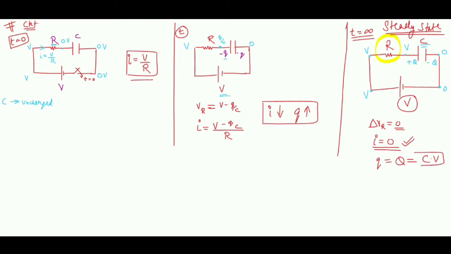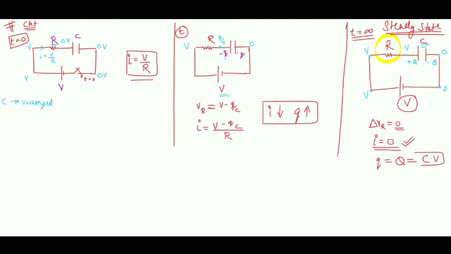Now we can divide this discussion into two parts. One is the intermediate part, where the charging is still taking place, and the other is the part after the charging has been done, after the steady state has been reached. So there are two parts of discussion, and we will be discussing this chapter in two parts from now onwards.